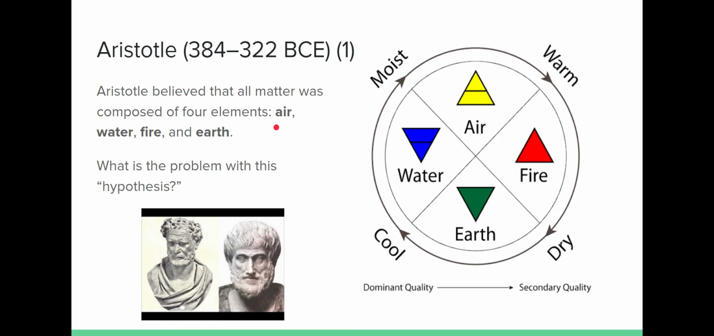The four elements that Aristotle believed to be in existence were air, water, fire, and earth. And pretty much anything that was a combination of these elements then was considered to be matter. The problem with this hypothesis, though, was the fact that it wasn't testable. It was impossible to test that certain materials were different proportions of water and air and fire.